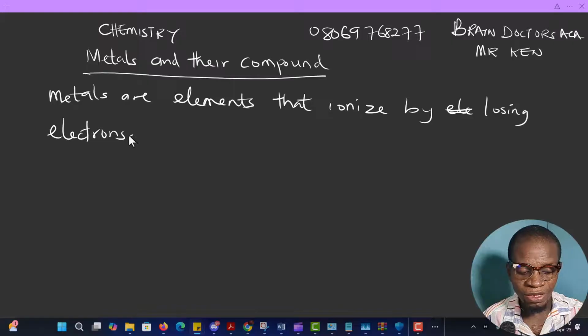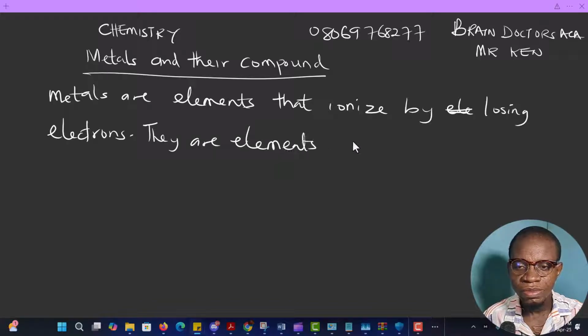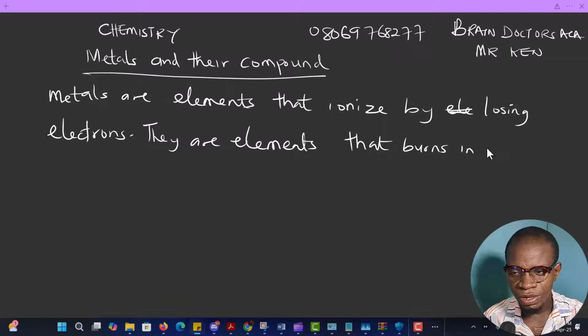Now these metals have one basic feature in general. They are elements that bond with oxygen, which means they normally undergo combustion.